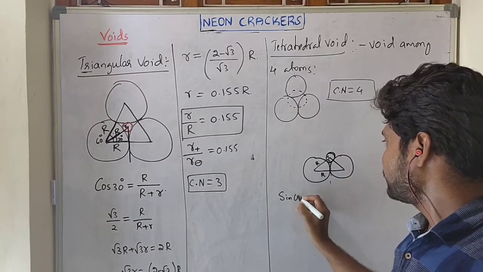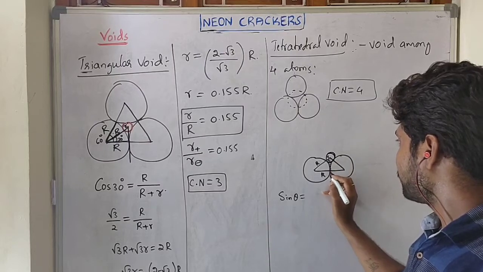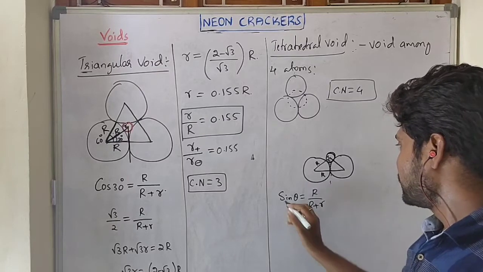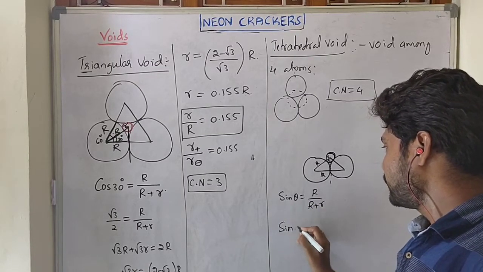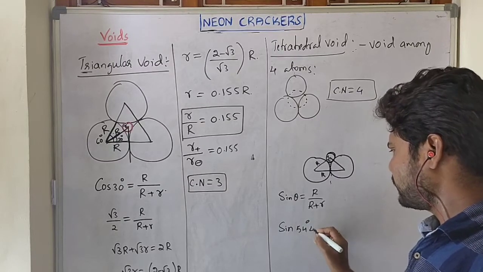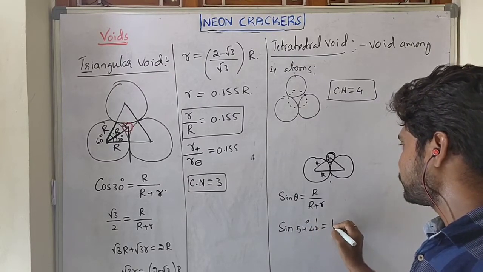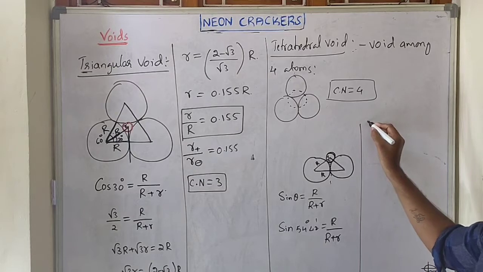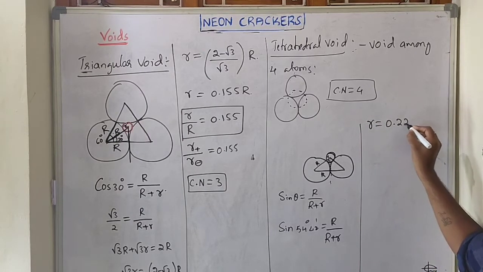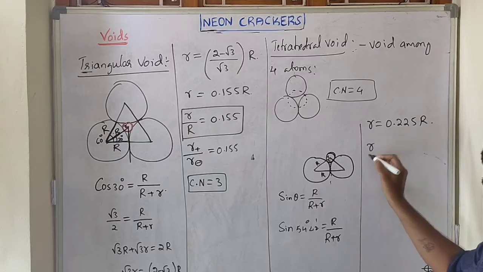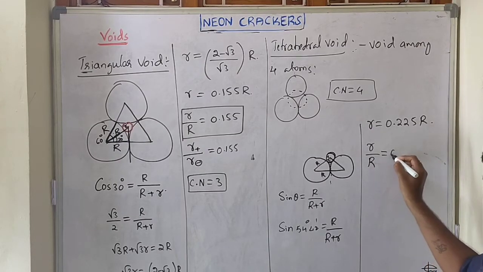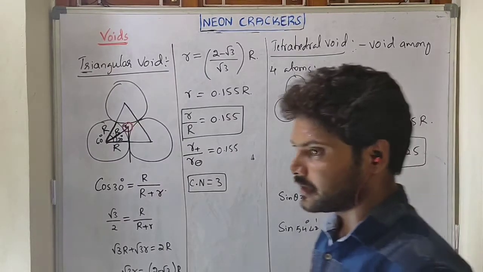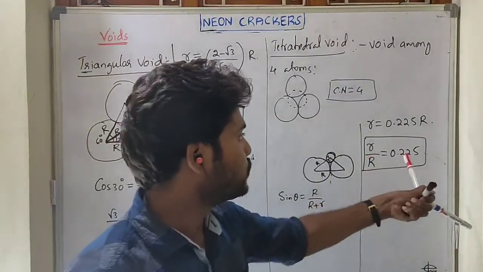So sine theta equals opposite over hypotenuse. What is the opposite side? Capital R, upon the hypotenuse, capital R plus small r. So sine of 54 point something, roughly 0.81, equals capital R upon capital R plus small r. If we simplify this, we get the relation small r equals 0.225 capital R, or r upon R equals 0.225. So this is important: the tetrahedral void radius ratio is 0.225.